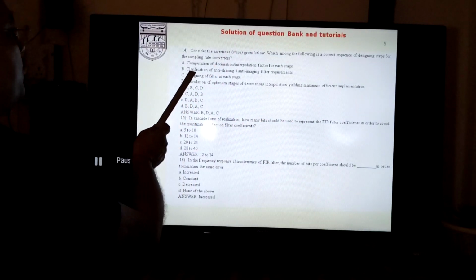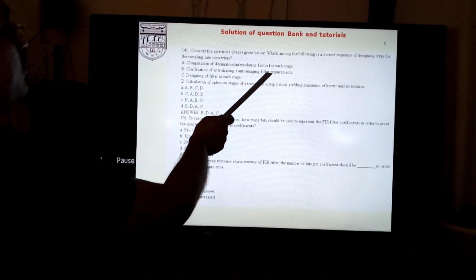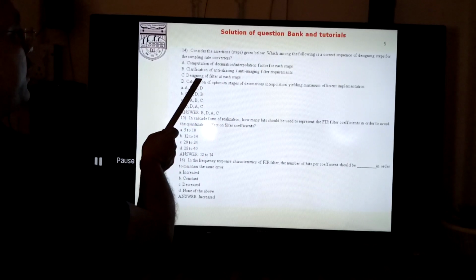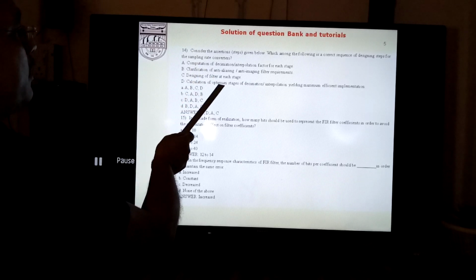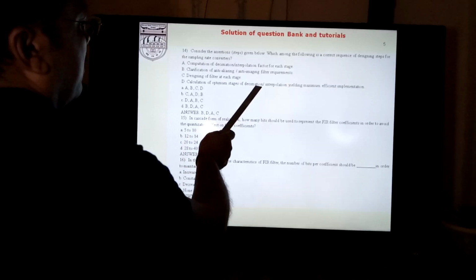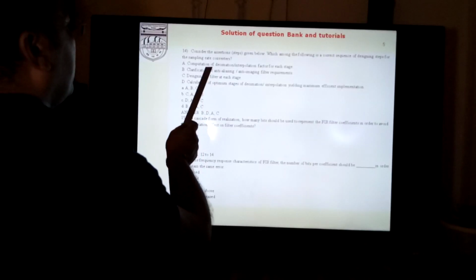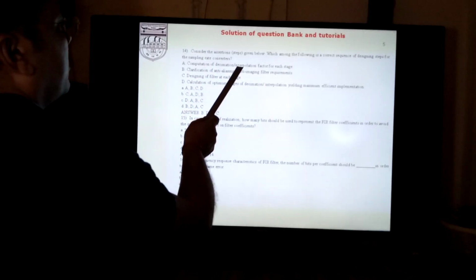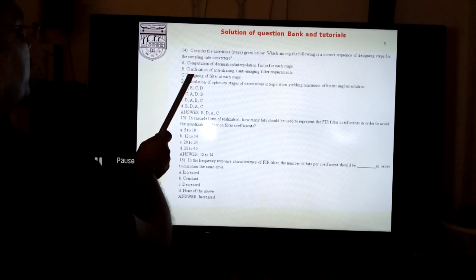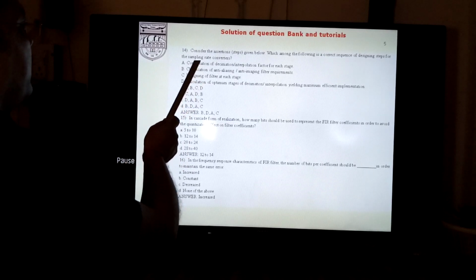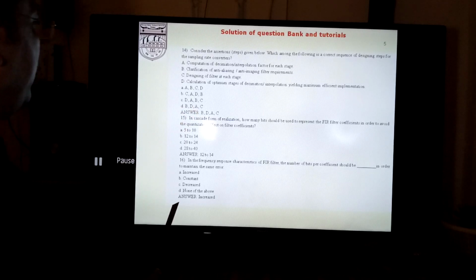So B is the first point, that is the clarification of the anti-aliasing, anti-imaging filter requirement. The designing of the filter, this is the last point. So B, and then calculation of the optimum stages of the decimation interpolation, this is D, and then A, computation of the decimation or interpolation factor. So here the sequence becomes B, D, A, and the last one is the designing of the filter. So B, D, A, C, that is D is correct here.